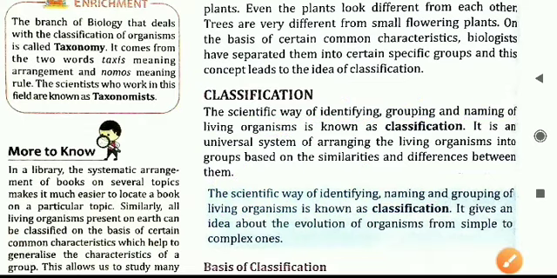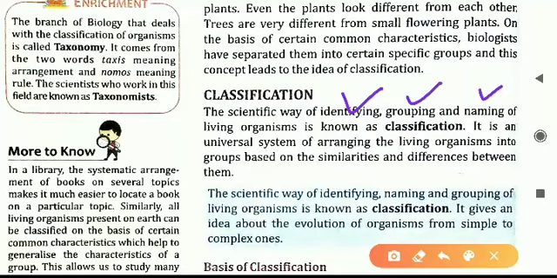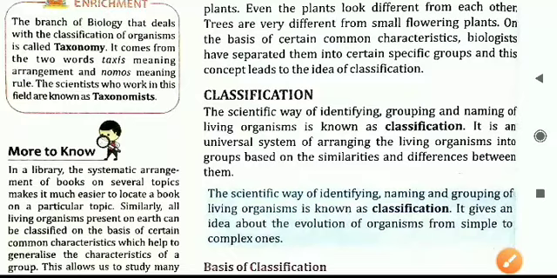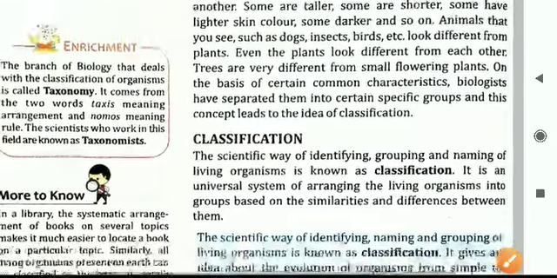So the method of identifying, grouping and naming various living organisms is called what? It is called classification. This definition you will mark in your book. You have to learn this. Another definition for this, here again the same thing is written. The scientific way of identifying, naming and grouping of living organisms is classification. So that is the definition we have learned.